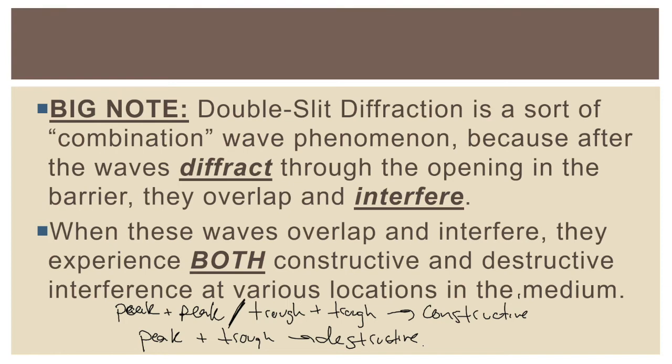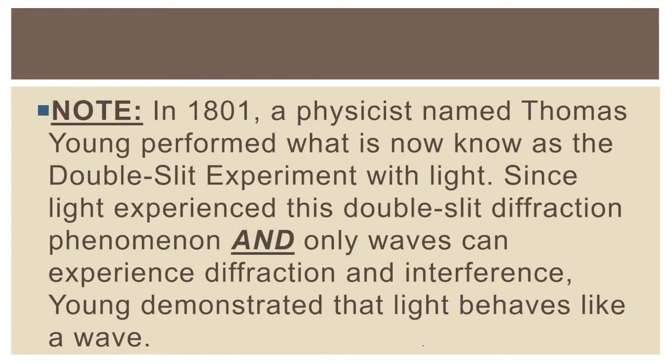All right, now, of course, why is this an important thing for us to discuss? Well, in 1801, a physicist named Thomas Young performed what is now known as the double slit experiment with light. Since light experienced this double slit diffraction phenomenon and interfered, and only waves can experience diffraction and interference, Young demonstrated that light behaves like a wave.